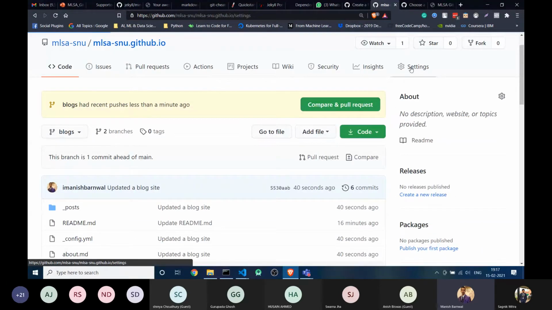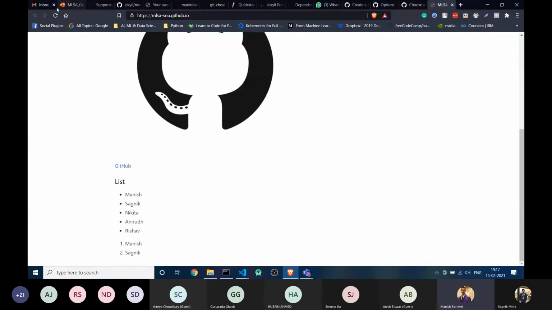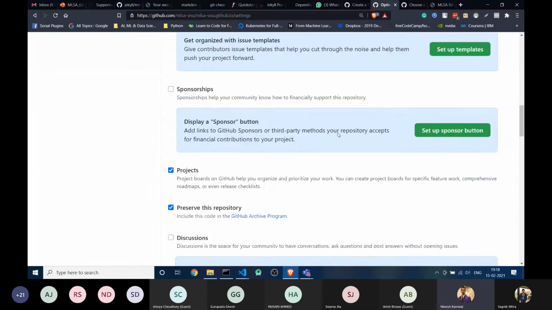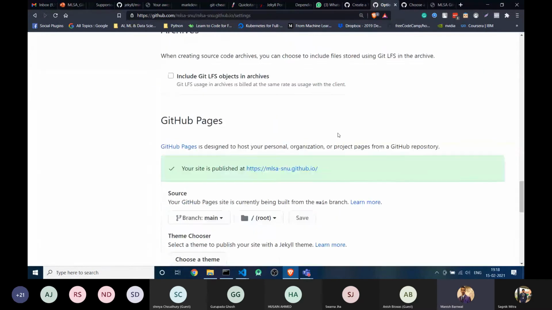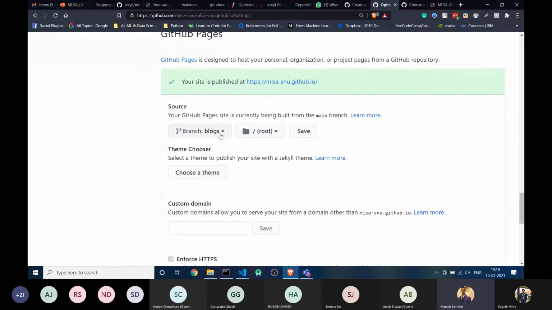For now, if you want to host this site, right now you can see it's not built. It's showing the same file. For that you have to go below to the GitHub Pages section, and select the branch you have built right now. I built blogs. Yeah, here you go.